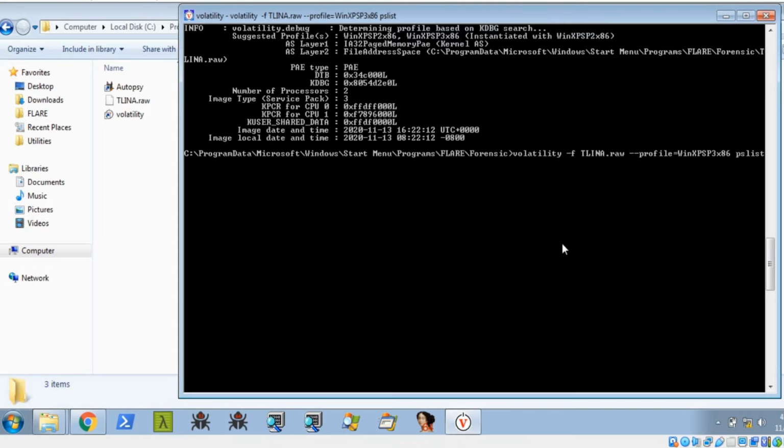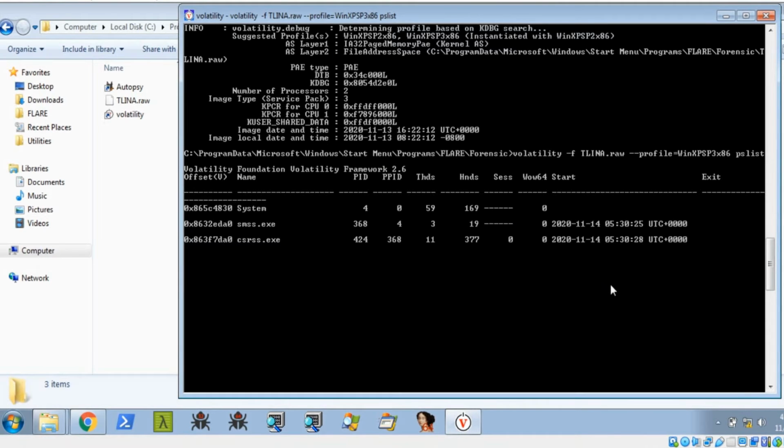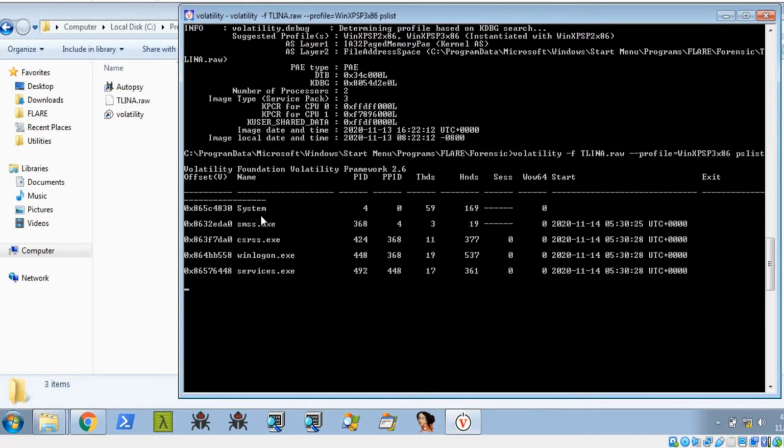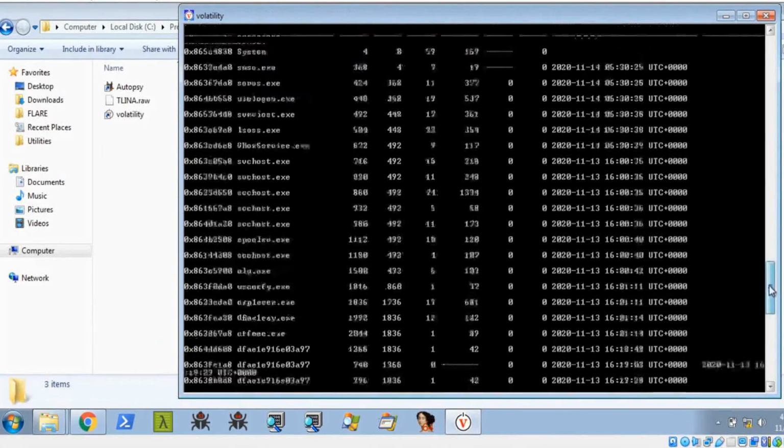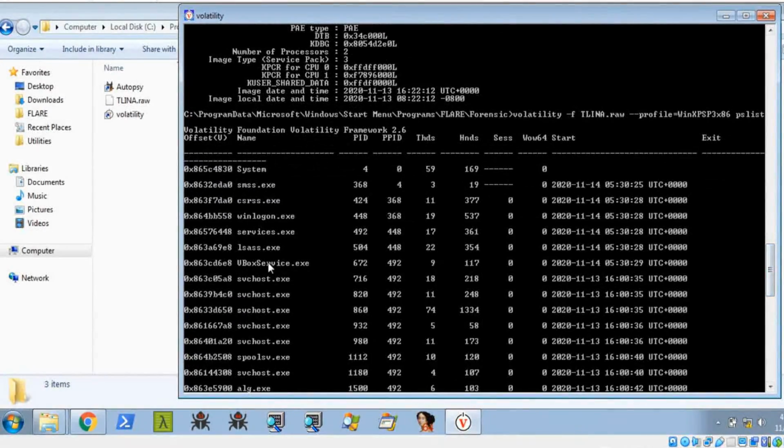This also takes some time. Let's see, we need to wait for that. Yes, okay, it is running. What are the systems running inside that Windows XP machine? The services, what are the services running? And VBox services, VirtualBox services, what is running inside that?